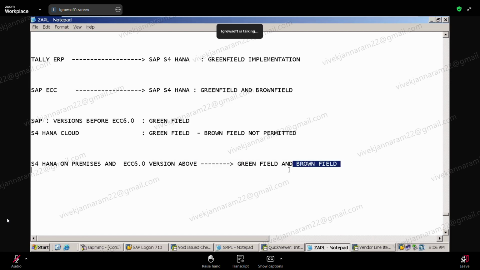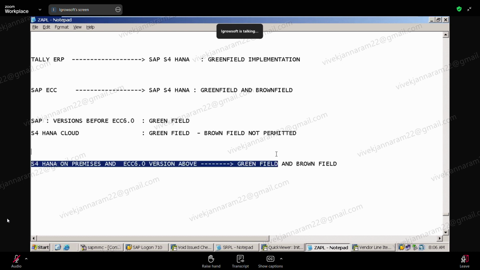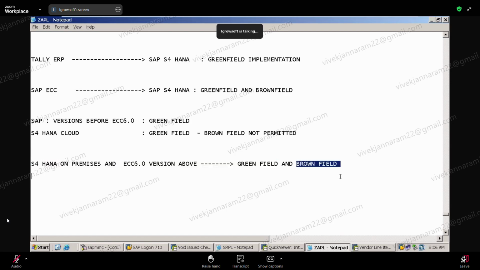And in that case also, when the companies are able to spend so much money and buy, why will they go for brownfield? They will definitely go for greenfield. So 90% what will happen, guys? It will be all greenfield only. Only in 10% of the cases, where they want to save the time, it is not about money. When they want to save the time, they go for brownfield. Is it clear?